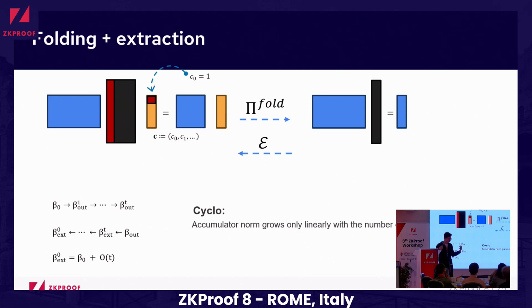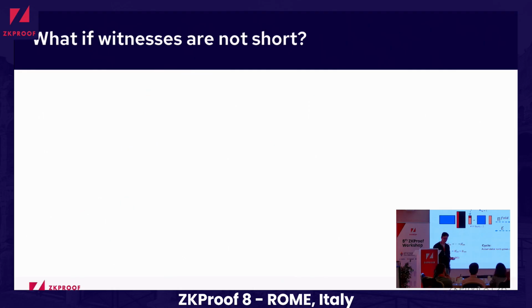So now this is the main contribution of Cyclo. Now let's answer the question that you are probably thinking: what if our witness is initially not very short? Here we are giving one more protocol. So, what if the witness is not short?